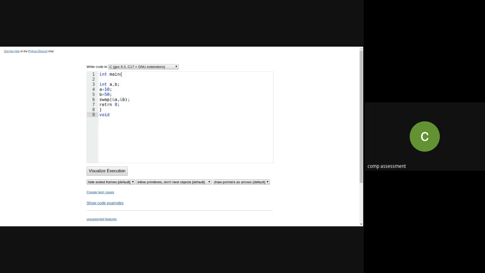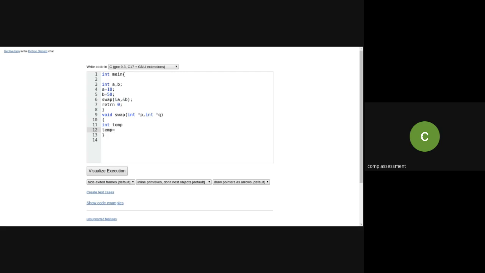So void swap, and I'm using int pointer variable p, comma, int pointer variable q. Now I'm going to swap the values, so I'm going to use int temp. A should become 50 and B should become 10 over here. So I will swap the values.